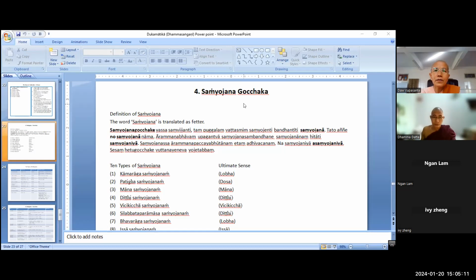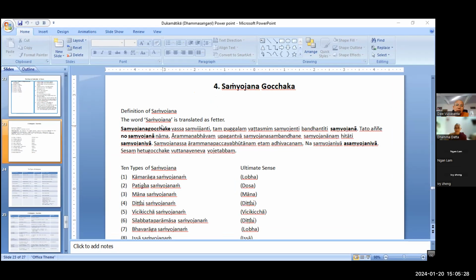Here are 10 kinds of samyojana, right? First you have to know the definition of samyojana. The word samyojana, in Pali you will see samyojana, all are the same. Samyojana is translated as fetters. Why is this called fetters? Because they bind the sentient beings in the round of rebirth. That is why they are called fetters.